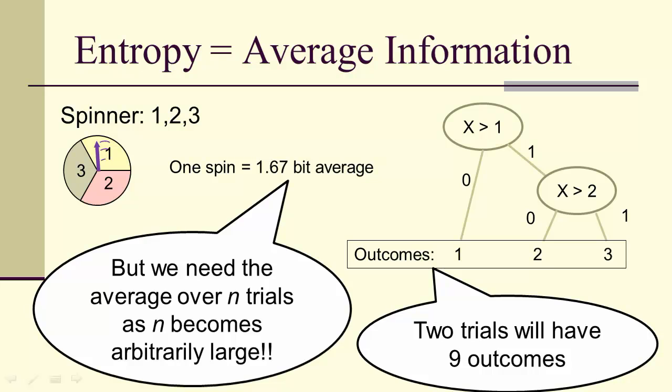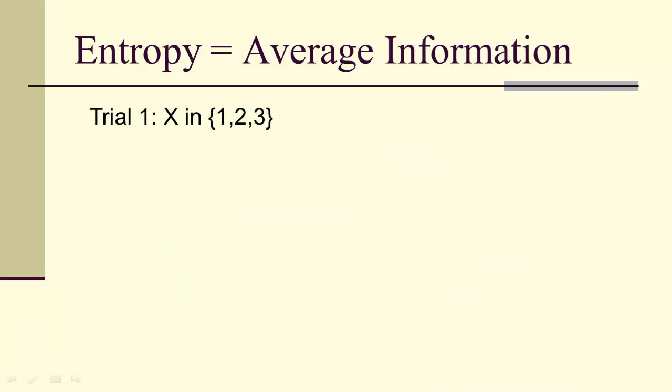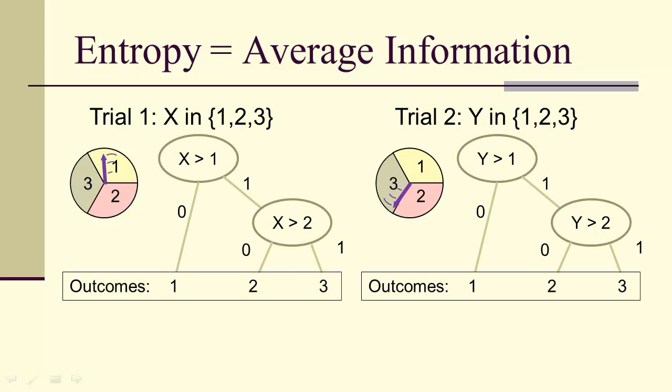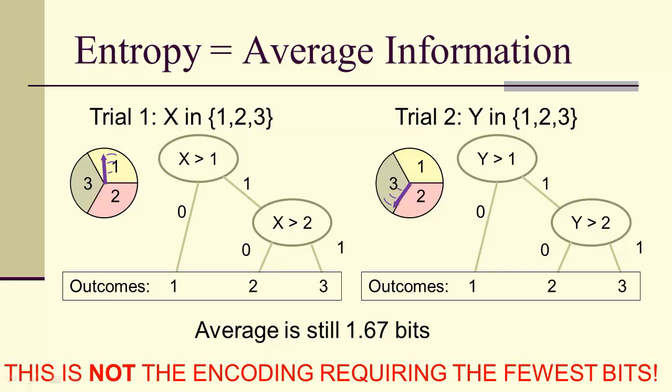So notice that 2 trials would have 9 outcomes. So trial 1, we would have 1, 2, or 3. And trial 2, we would have 1, 2, or 3. And we could create a tree for each. And if we did so, then the average would still be 1.67 bits. But this is not the shortest encoding. Not the encoding requiring the fewest bits.